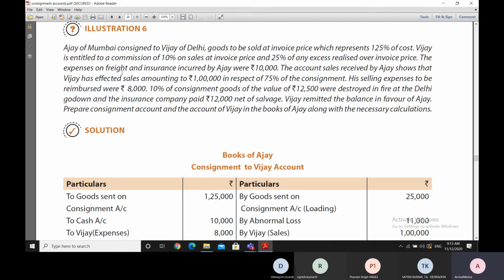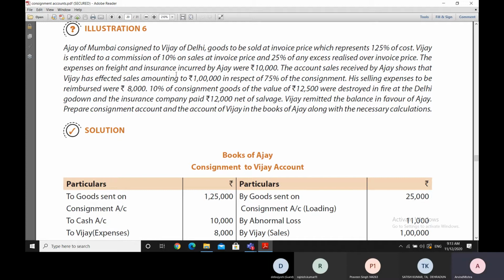Now Vijay is entitled to a commission of 10% on the sales, and it will be calculated on the sale at invoice price, and 25% of any excess realized over the invoice price will also belong to Vijay in the form of his commission. So commission can be a certain percentage of the invoice price also to some extent.